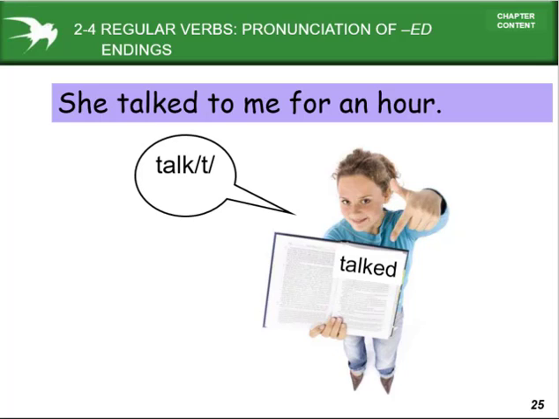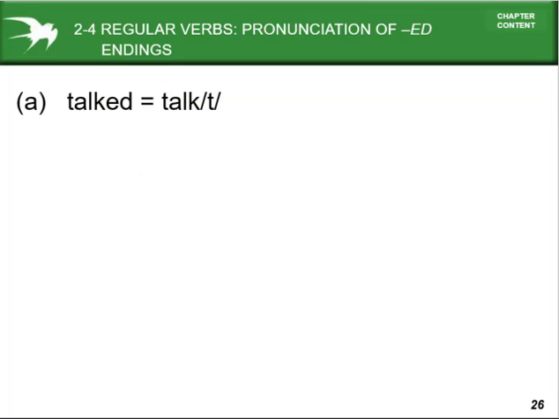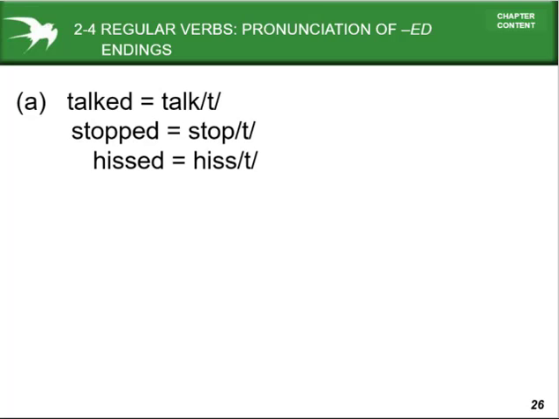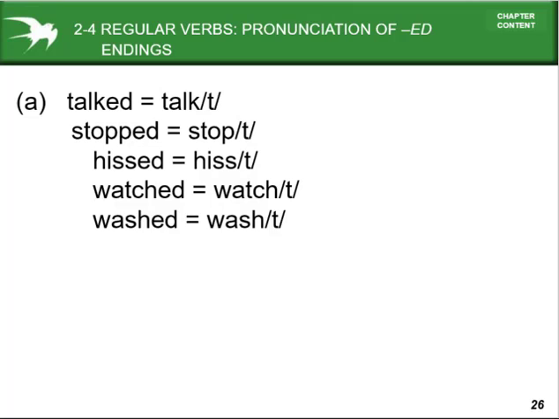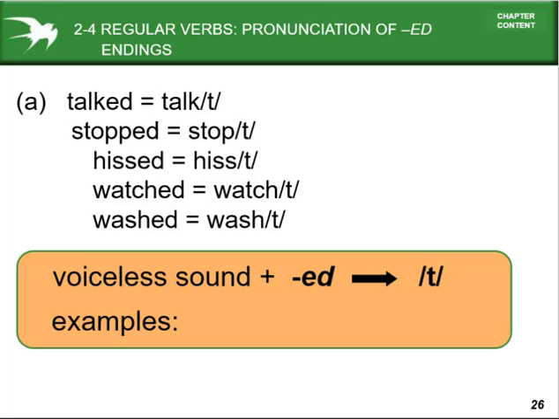Regular verbs are the verbs which follow certain rules and end with ed. How can you pronounce it? That means the pronunciation of ed, for verbs which follow certain rules to conjugate from present form to past form. So look, she talked to me for an hour. She talked to me for an hour. Talked. This has a t sound. Look at some rules. Talked. Stopped. Hissed. Voiceless sound plus ed, then we'll have to make the t sound, like talked.